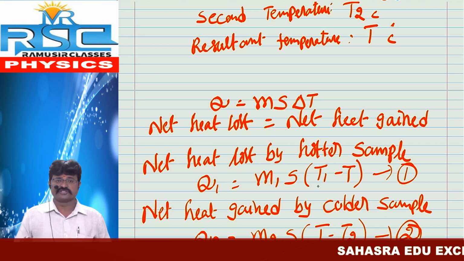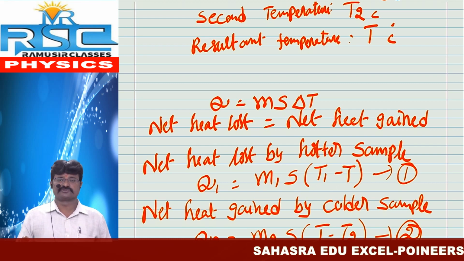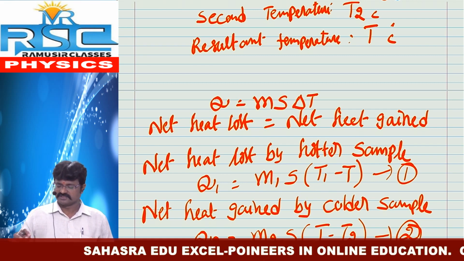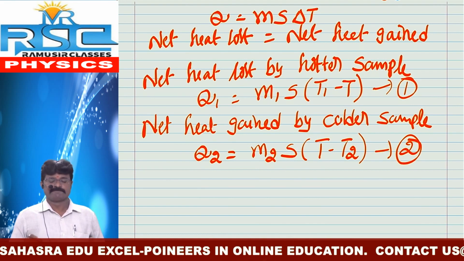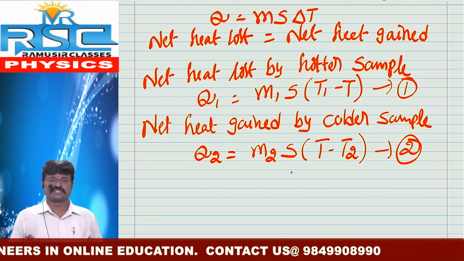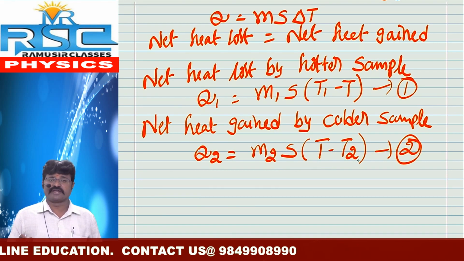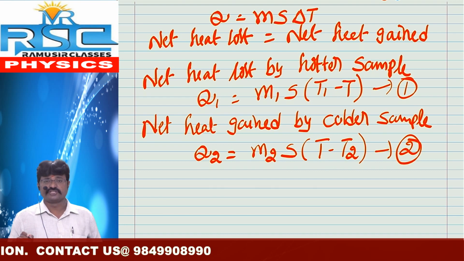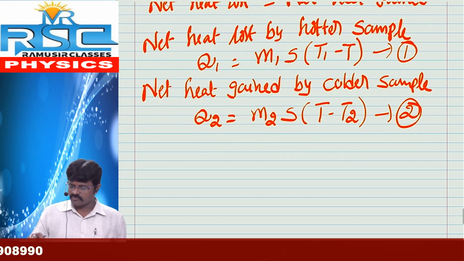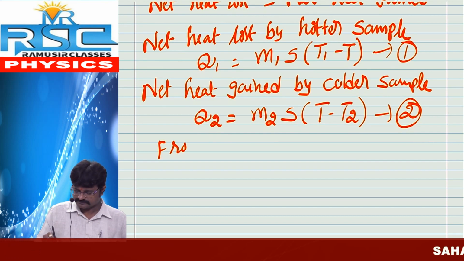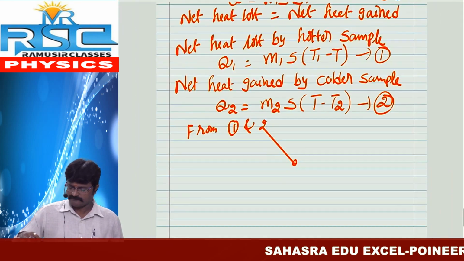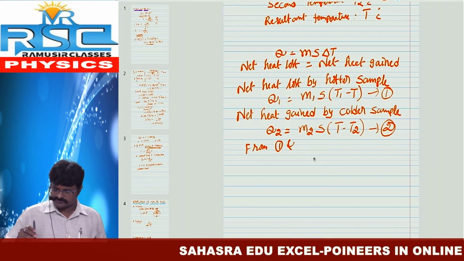Here the hotter sample is T1 and the resultant temperature is T. That's why we took T1 as the base, T1 minus T. That is equation 1. What about the second one? Q2 equals mass M2, S is the specific heat of water, next T minus T2. Here T2 is the colder sample. That's why we took T2. Next, from 1 and 2.